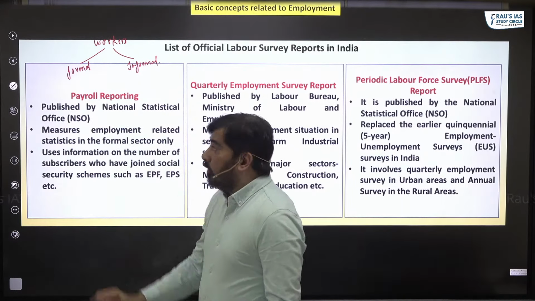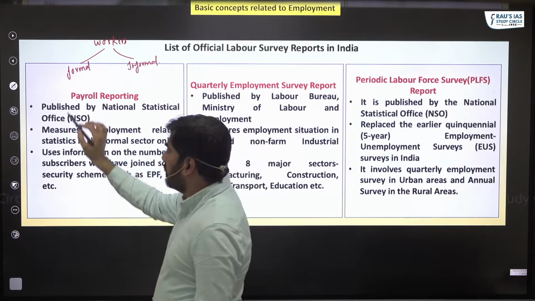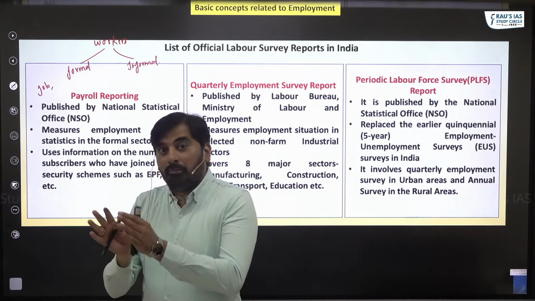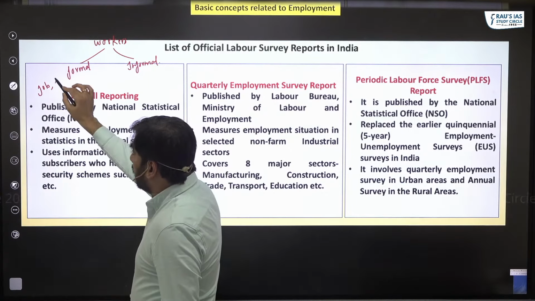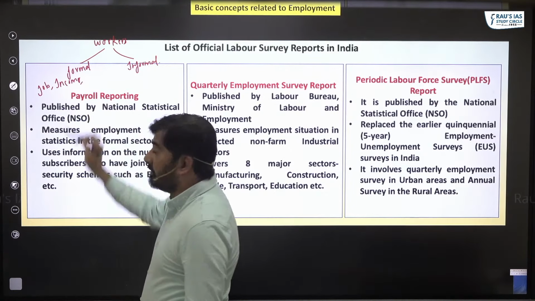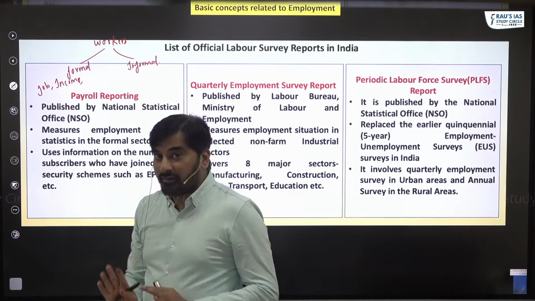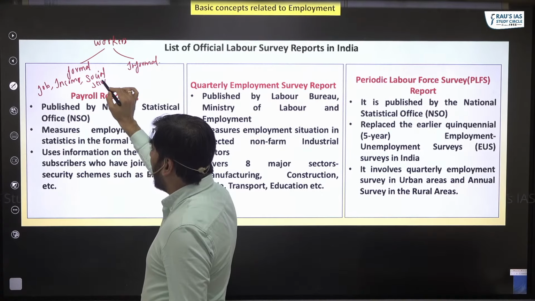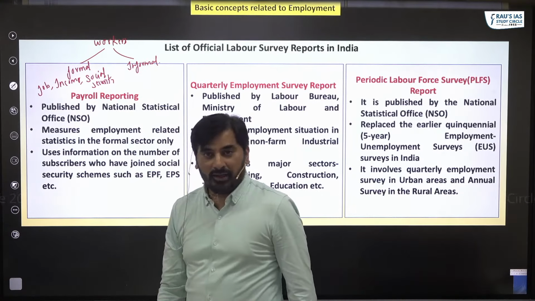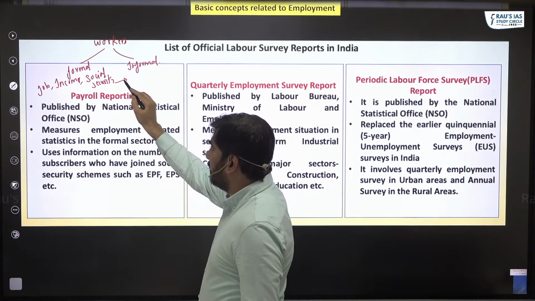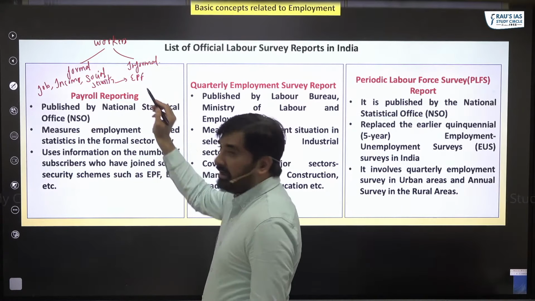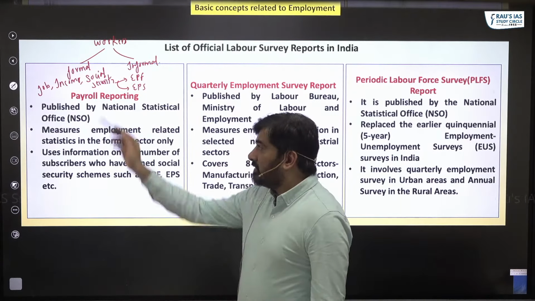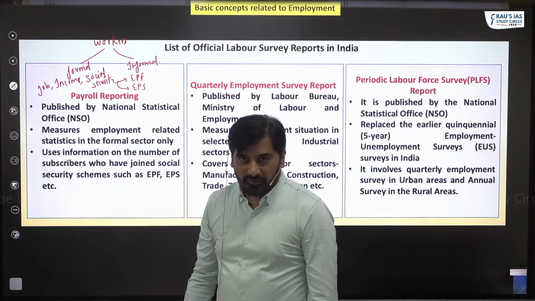When I say formal workers, those are people who have job security. Job security means they are permanent employees. They have income security. Income security means they are regularly getting wages. And more importantly, they have access to social security benefits, such as employee provident fund and employee pension scheme. So such workers, we call them formal workers.